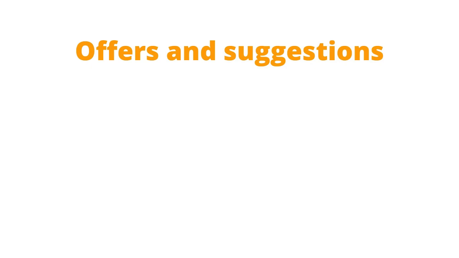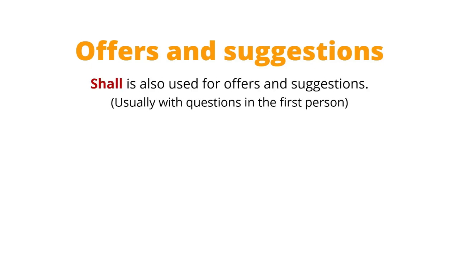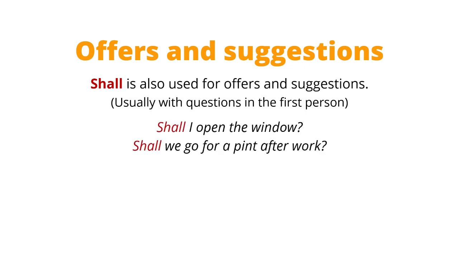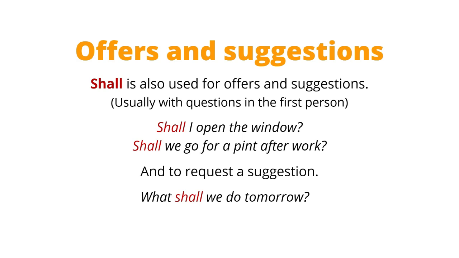Let's look at some offers and suggestions. Shall is very common here. Shall is used for offers and suggestions, usually with questions in the first person. Shall I open the window? Shall we go for a pint after work? A very important sentence, that one, if you're ever working in England. Shall we go for a pint after work? You see this kind of offer and suggestions. You can also use it to request a suggestion, like what shall we do tomorrow, or what time shall we meet?